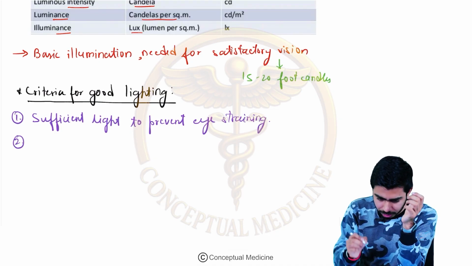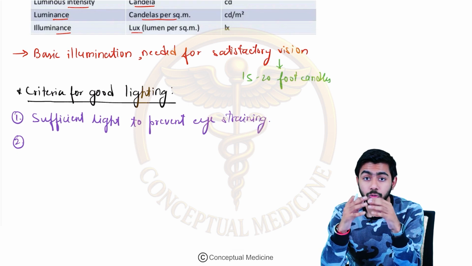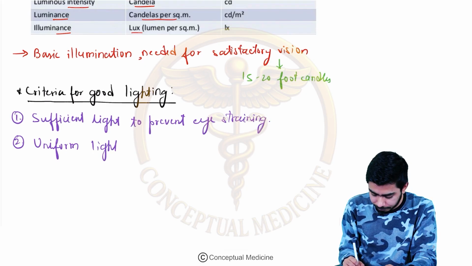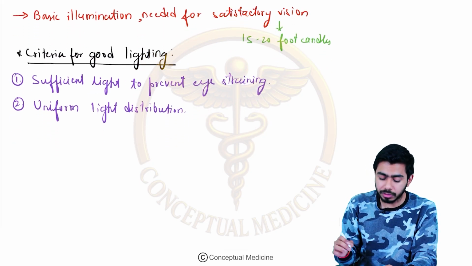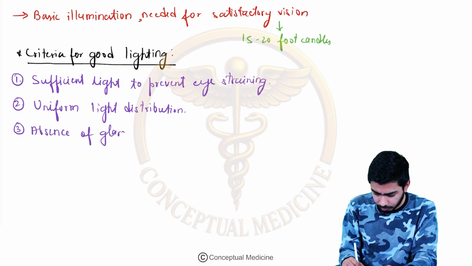The second criterion is the distribution of the light. Light distribution must be uniform, so that is also very important. So uniform light distribution. And there should not be any kind of glare in the light, so there should be absence of glare, right?